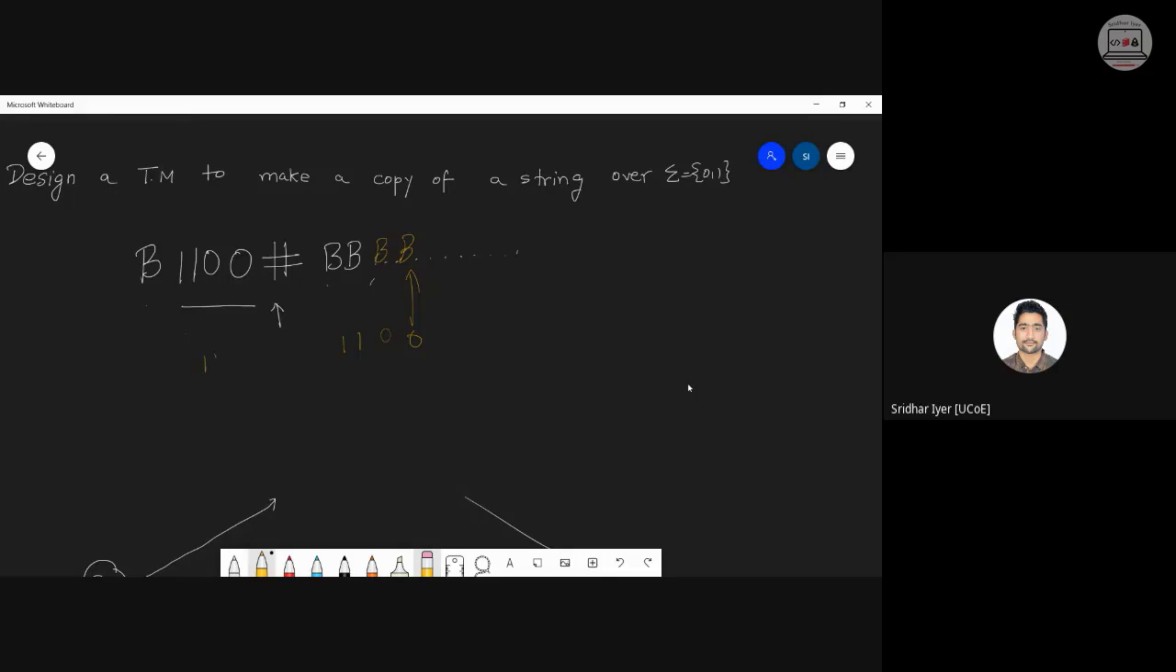End में you will be having something like this on your tape. 1100 hash 1100. Why? Because we are making copies. We are not cutting and pasting. We are making copies. So the original string has to be there. Apart from that, this particular string also has to be there. Yes or no? So input and output, you have to decide what it will look like, and according to that, you have to divide your logic. You have to design your logic.